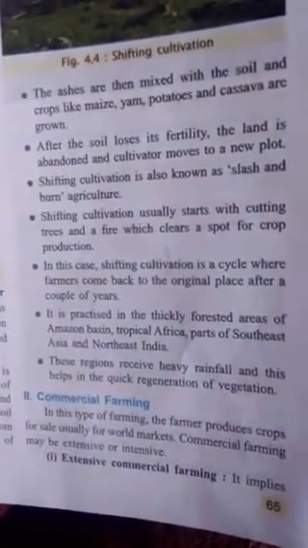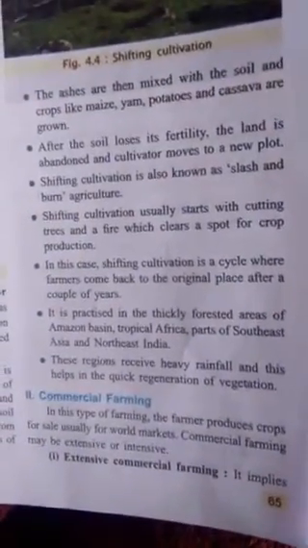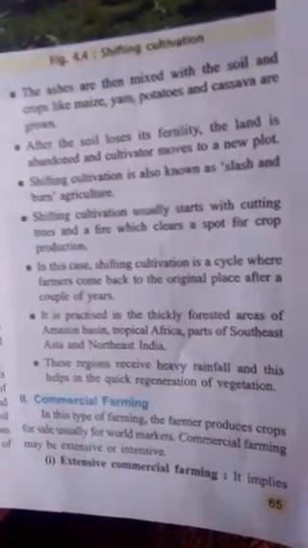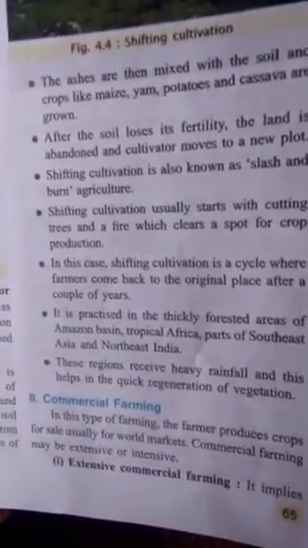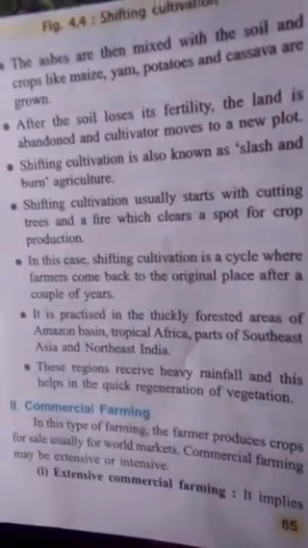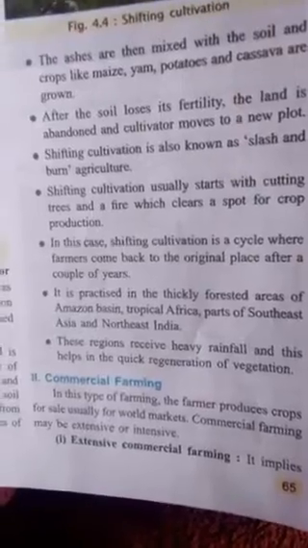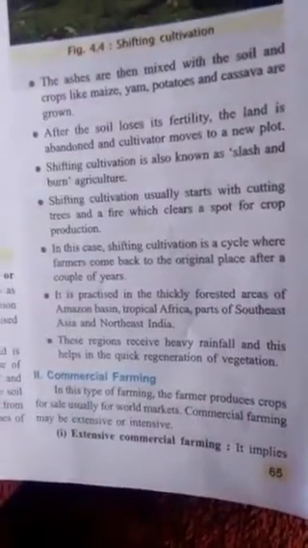It is practiced in thickly forested areas of the Amazon basin, tropical Africa, and parts of southeast Asia. This type of agriculture is practiced in these places because these regions receive heavy rainfall, and this helps the quick regeneration of vegetation. Hope you understand, dear students. Thank you.